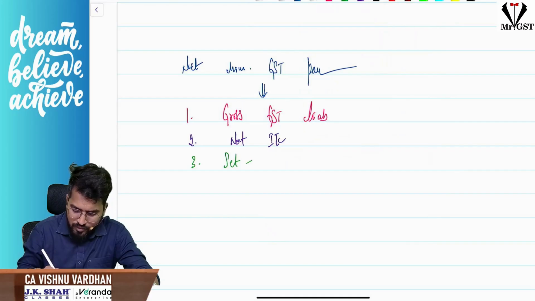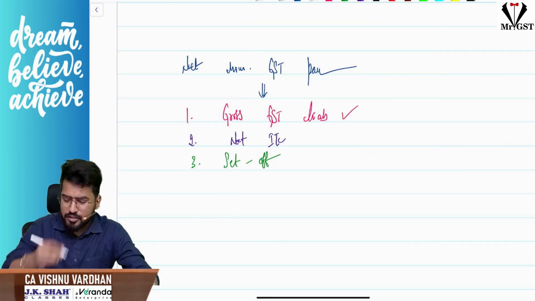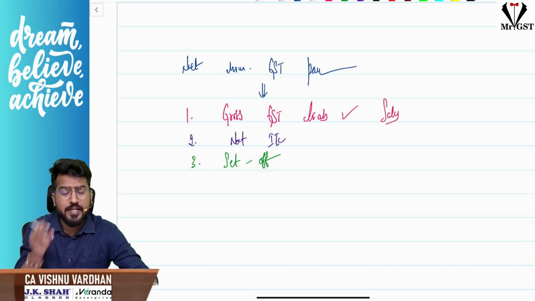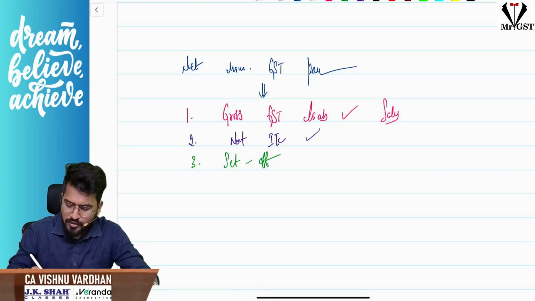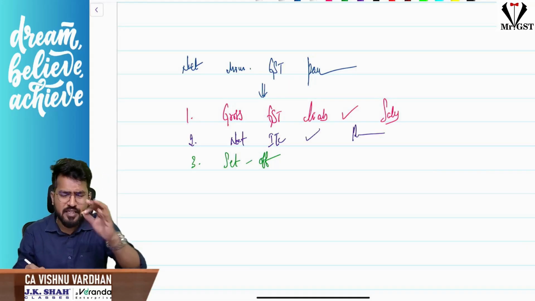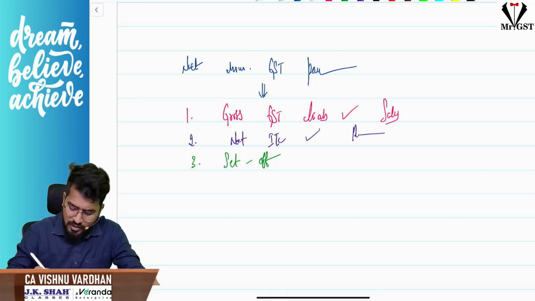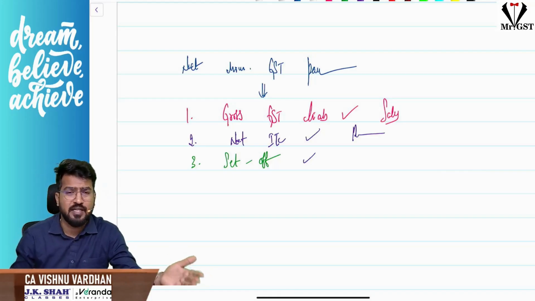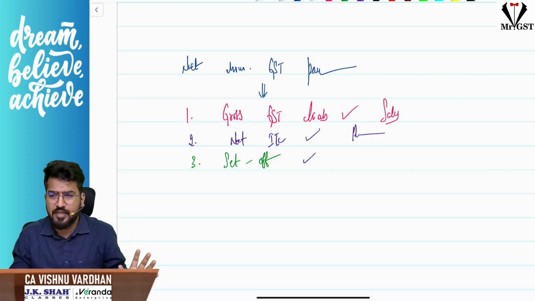Sir, you tell me, for the first thing, gross GST liability, what details you need? You need the information of sales. So in the question, completely decode the information given with respect to sales. Next, with respect to net ITC, you need the information of purchases. In the question, whatever purchases have been given, you have to identify and decode that. And finally, you go with the set off. You know that first, minimum, what we should do, IGST ITC balance, we should make 0. So the same story, the set off, everything we have to finish it off. Am I clear?